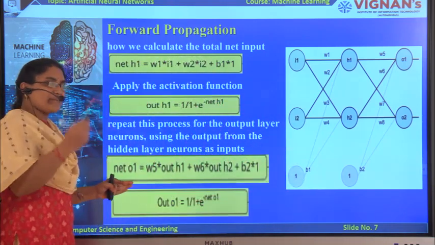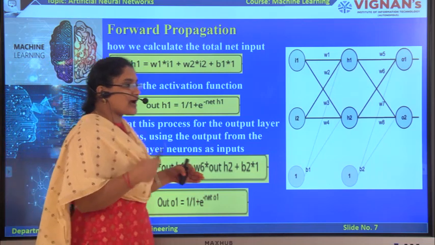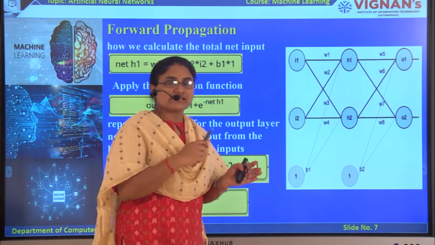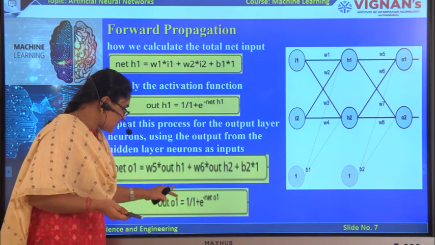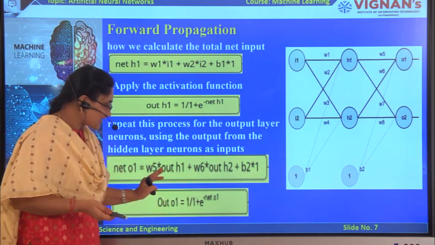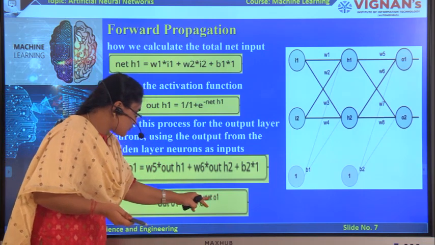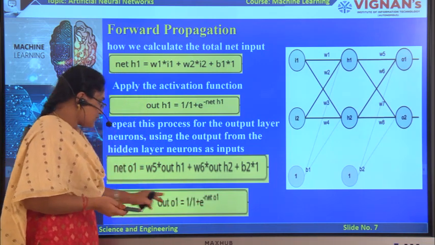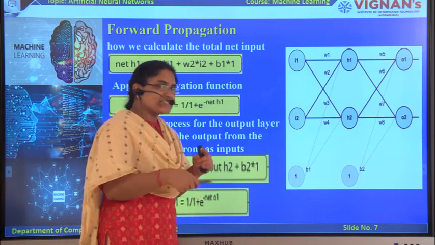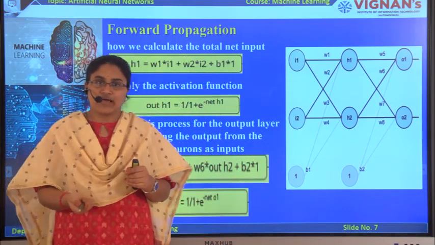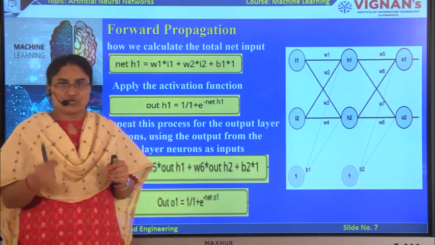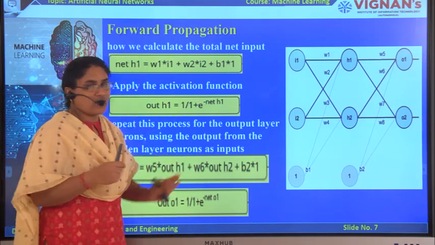Then we have to apply the activation function for complete conversion of this net input into the output. So we have to apply the activation function, that is the sigmoid activation function, and then we have to substitute this net sum value here. In this way we can compute the net input value and the final output value by applying these formulas.